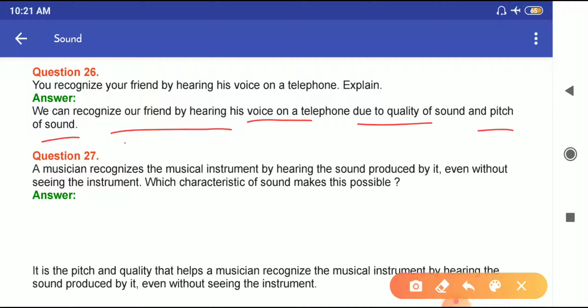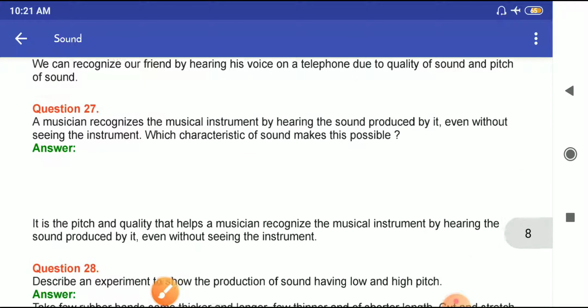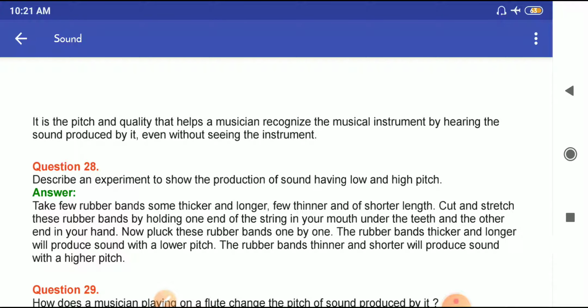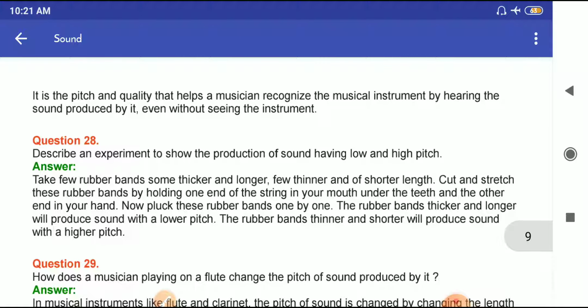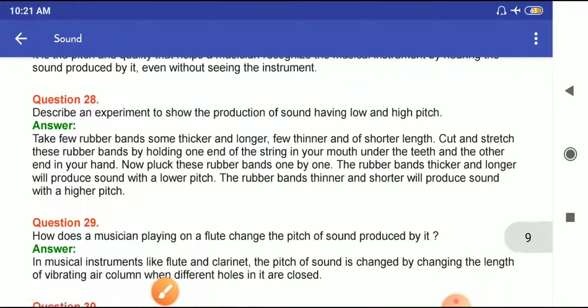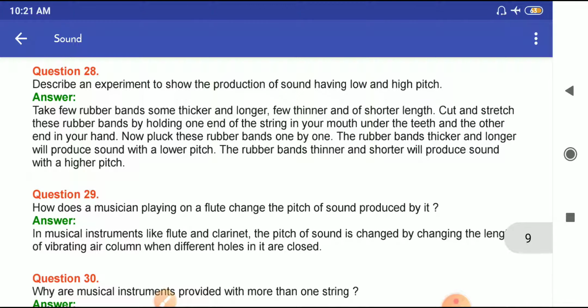Question number 27. A musician recognizes the musical instrument by hearing the sound produced by it even without seeing the instrument. Which characteristic of sound makes it possible? It is pitch and quality that helps a musician recognize the musical instrument by hearing the sound produced by it even without seeing the instrument. Now question number 28. Describe an experiment to show the production of sound having low and high pitch. So this is your answer.